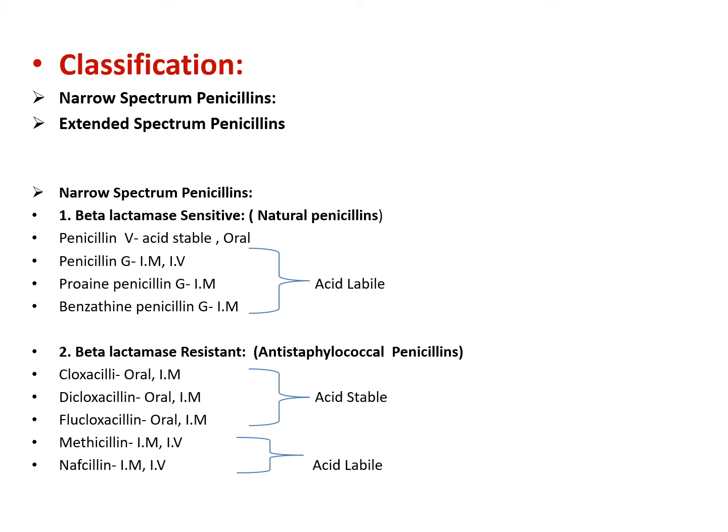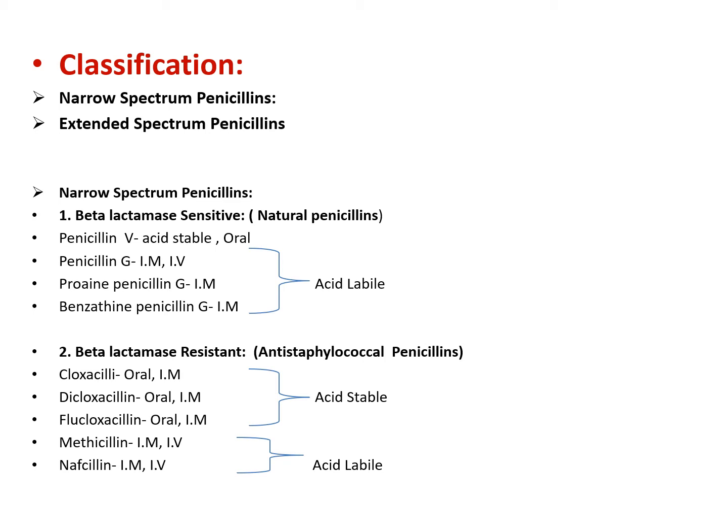So penicillin V, penicillin G, procaine penicillin G and benzathine penicillin G are natural penicillin. Penicillin V is an acid stable penicillin and that's why it is administered by oral route. It is not destroyed by gastric acid.